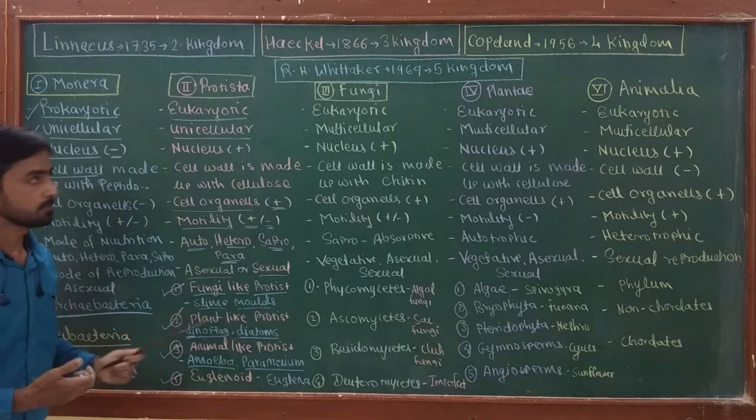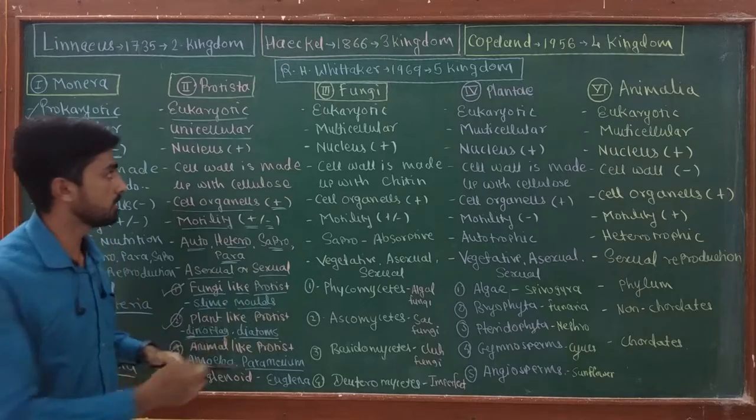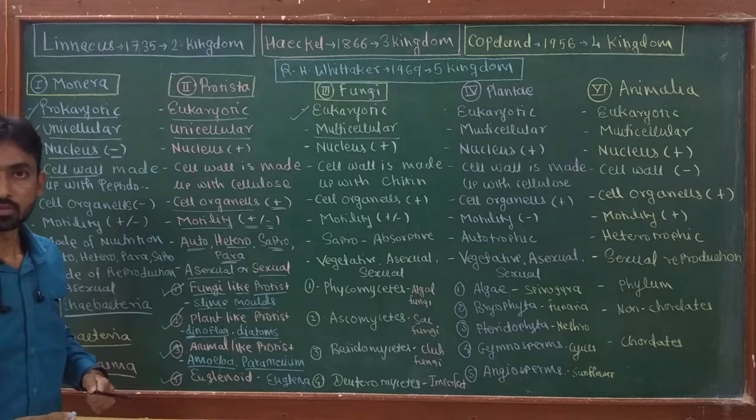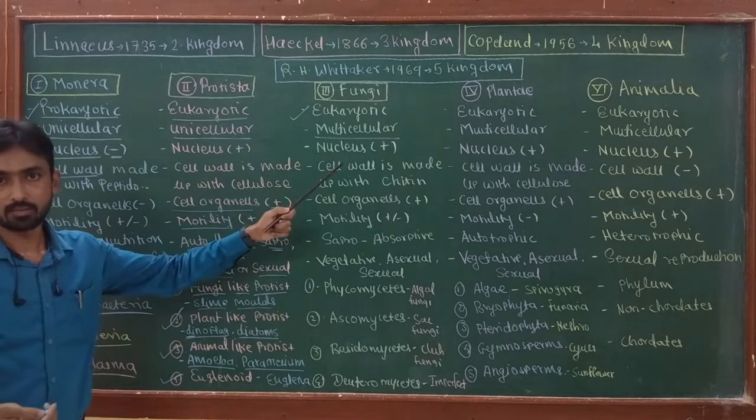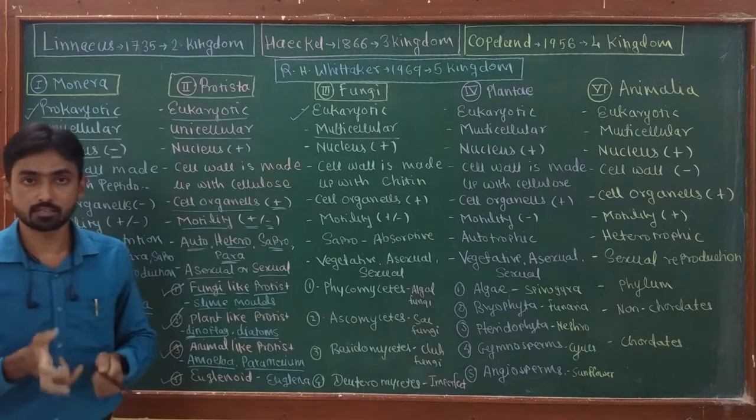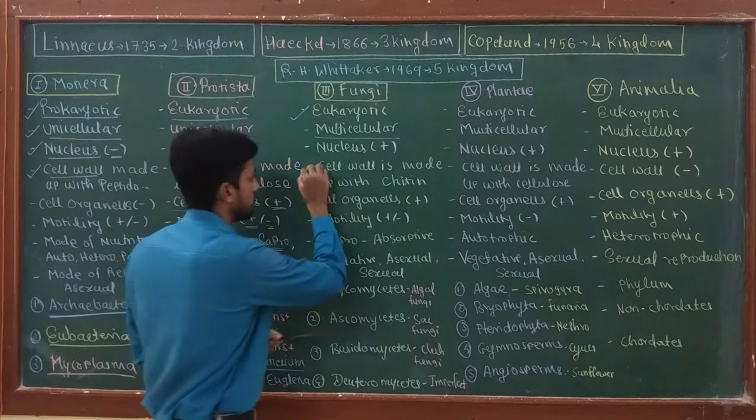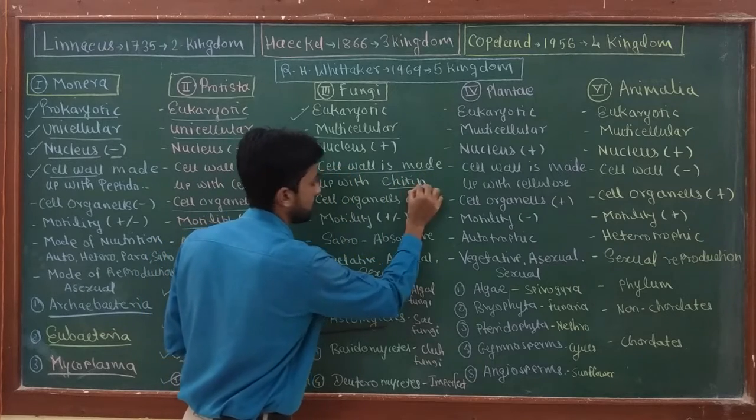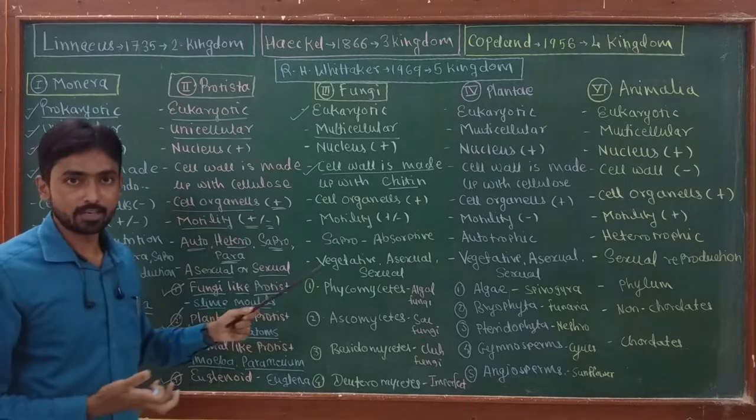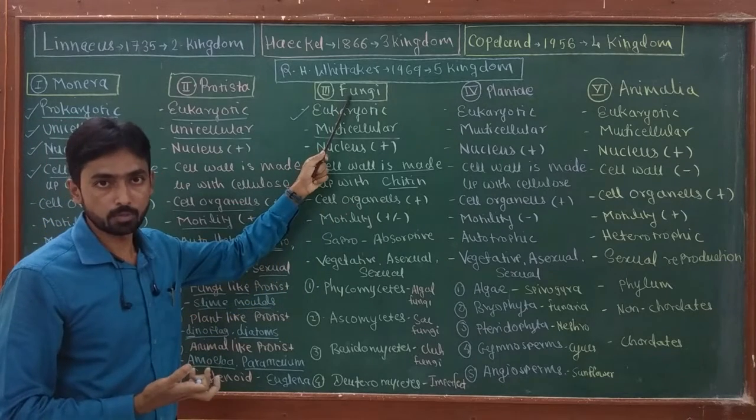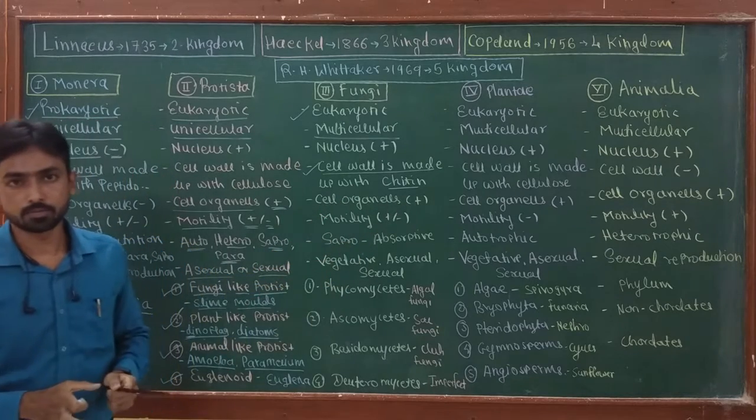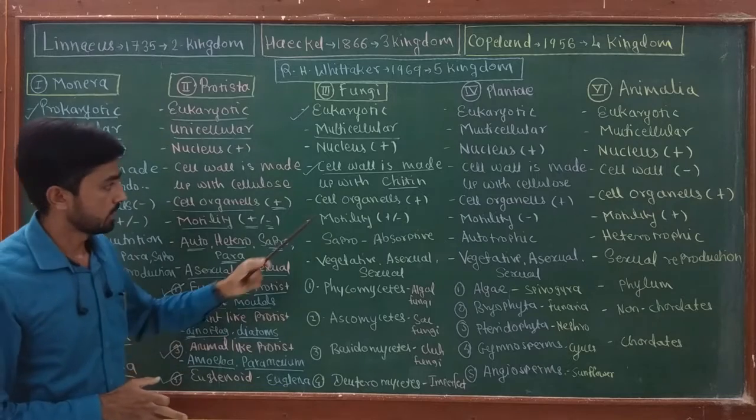Now the next kingdom is fungi. As I told earlier, it is a eukaryotic multicellular organism. Okay, a well developed nucleus is present with ribosomes in the cytoplasm, and the cell wall of the fungi is made up of chitin. Okay, the homopolysaccharide which is present in the cell wall of the fungi, and cell organelles are present. Well developed cell with all types of cell organelles are present.